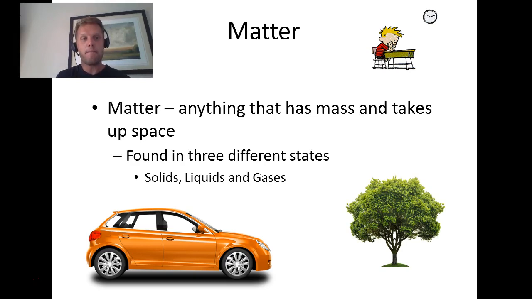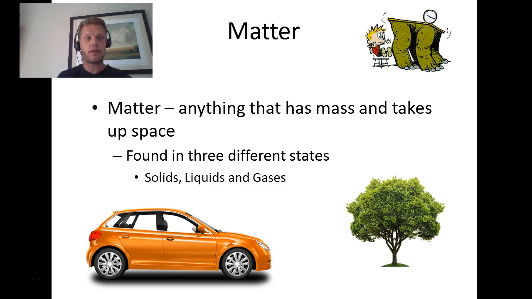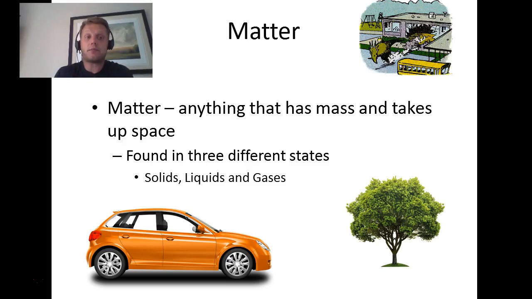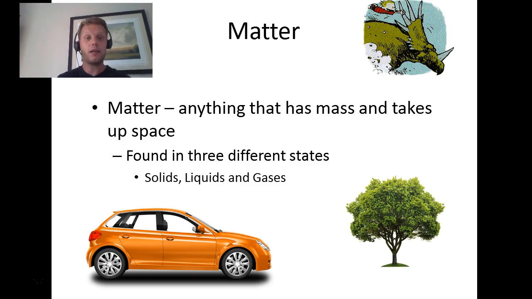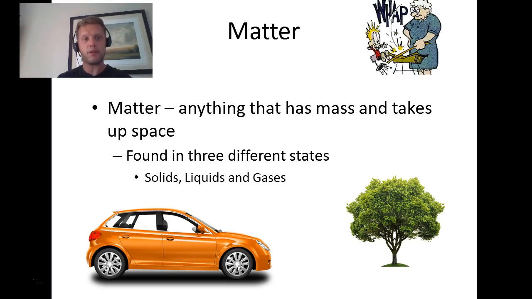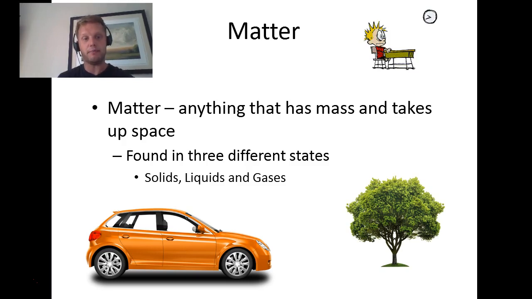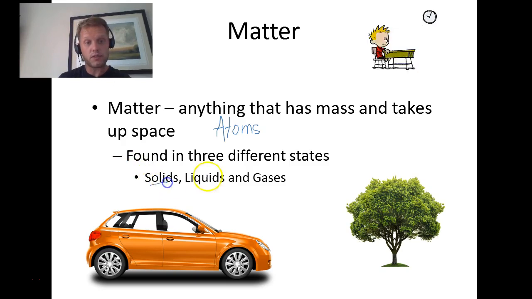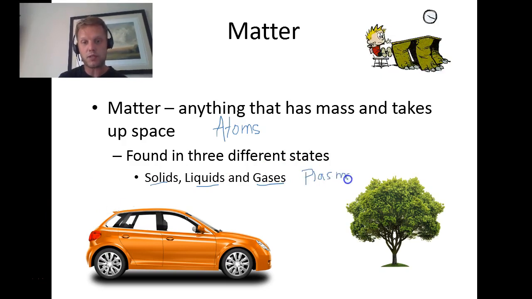So what is matter? Matter is anything that has mass and takes up space. And it's everything around us. Cars, trees, anything that has mass and takes up space. So again, it's just about everything. And what it's made of, we're going to find out, is atoms. We can find it in three states: solids, liquids, and gases. Now this is technically a little bit of a lie. There's actually one more thing called plasma, but we're not going to talk about it here.